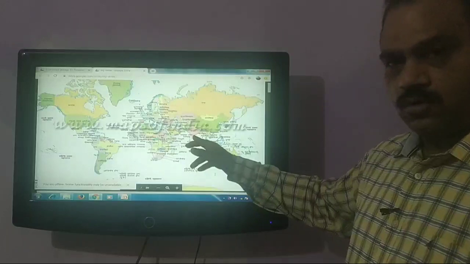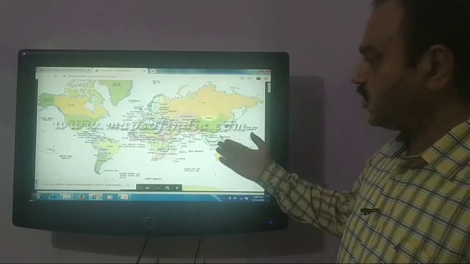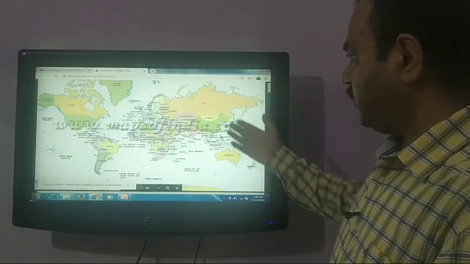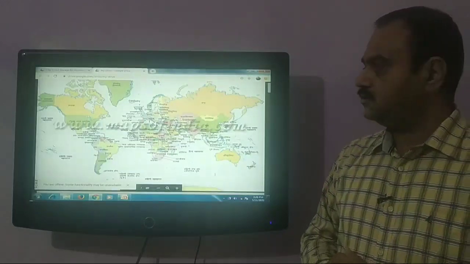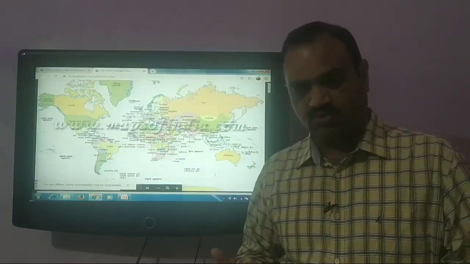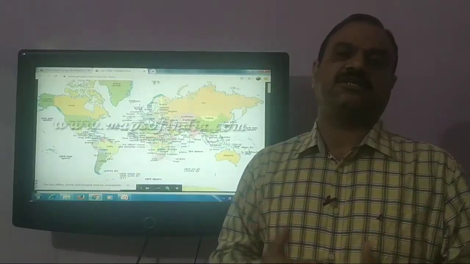And this eastern coast of India can easily connect with the Eastern Asian countries and Australia and other countries. So in short, we can say that in terms of Asia, India occupies a very important and very strategical position.